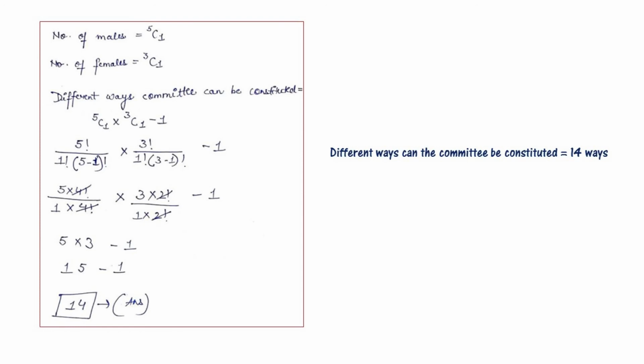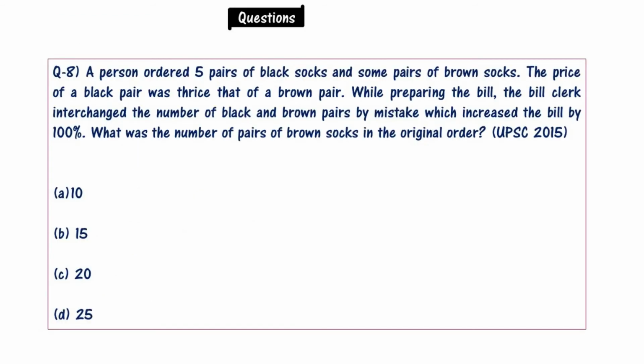That becomes 15 minus 1, that is 14. So the different ways the committee can be considered is 14 ways. Now comes question number 8, that is a UPSC 2015 question.